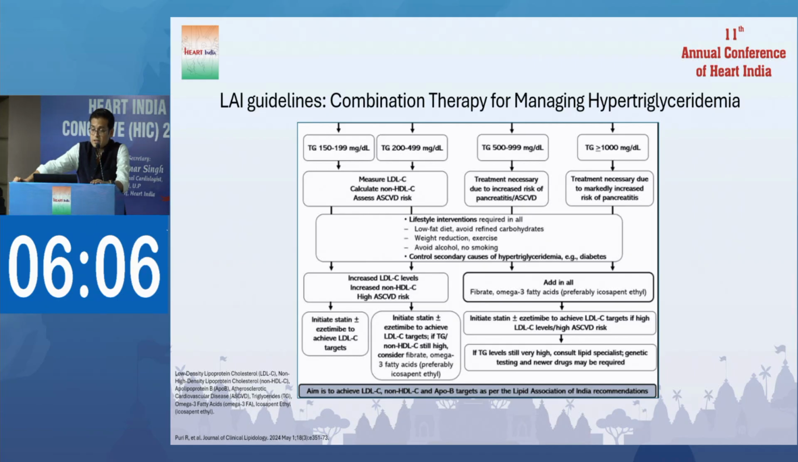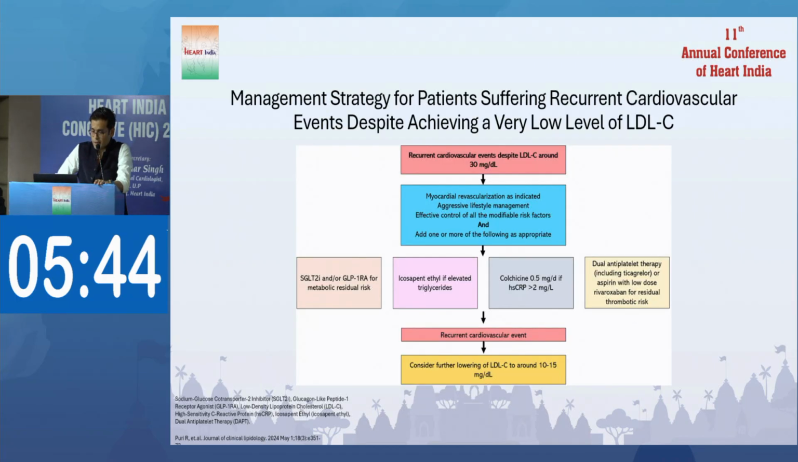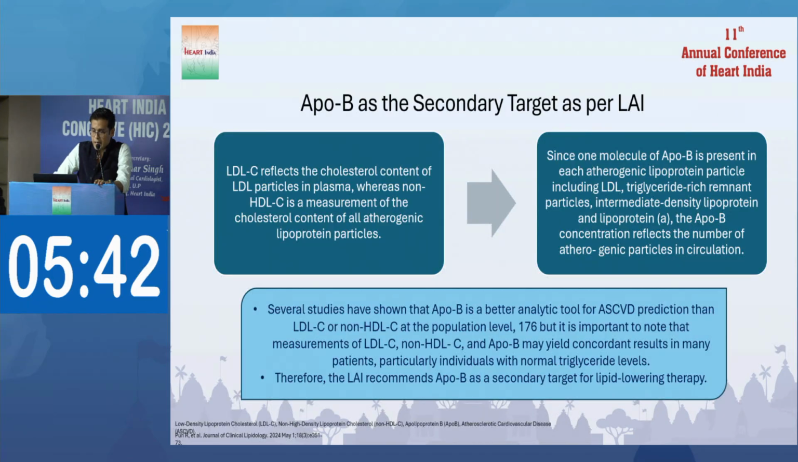But if TG is above 500 and above 1000, the priority is to reduce the risk of pancreatitis. So they mention fibrate, omega-3 fatty acids, icosapent ethyl, and if the goal is still not achieved, you can add saroglitazar. If the goal is still not achieved, we do not have drugs like volanesorsen, which is present in the European populations. I have discussed these slides.